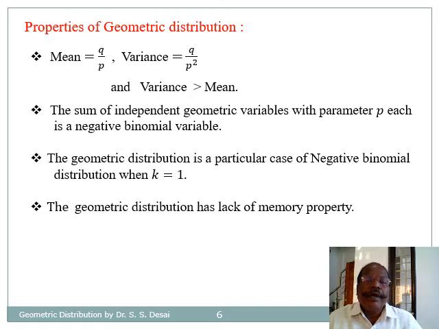The sum of independent geometric variables with parameter p each is a negative binomial variable. The third property is that geometric distribution is a particular case of negative binomial distribution when k is equal to 1. And lastly, the geometric distribution has the lack of memory property.